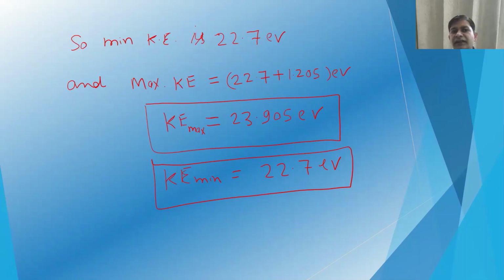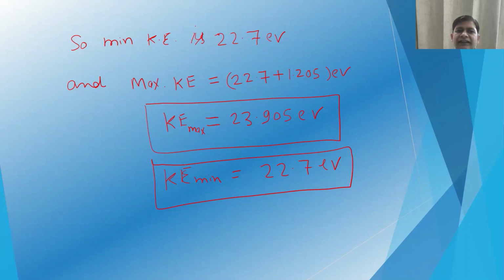If any electron is just emitting from the surface, it will be accelerated with the voltage that is between the cesium and the other plate, and that is 22.7 electron volt. So the minimum kinetic energy of the photoelectron will be the voltage between them, that is 22.7 electron volt.